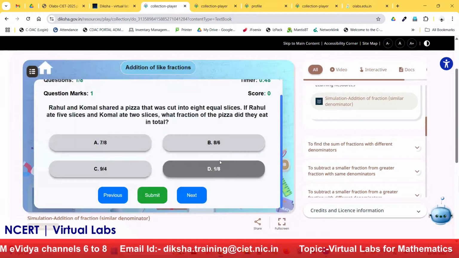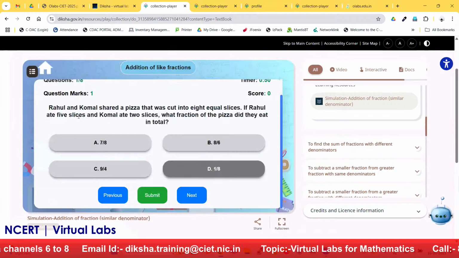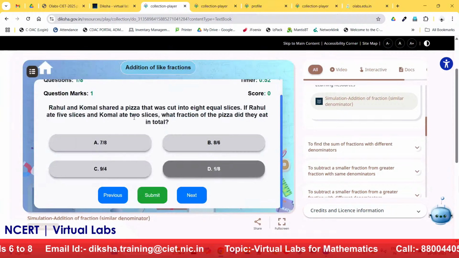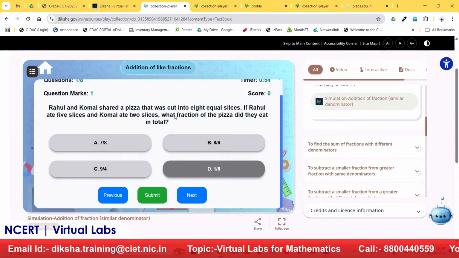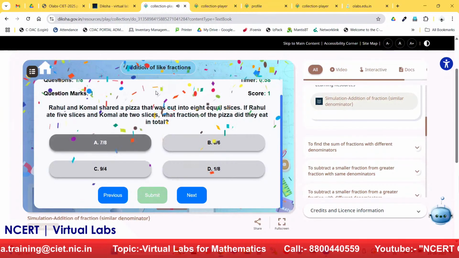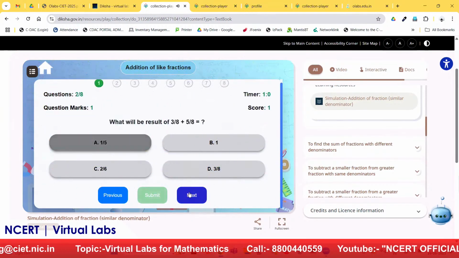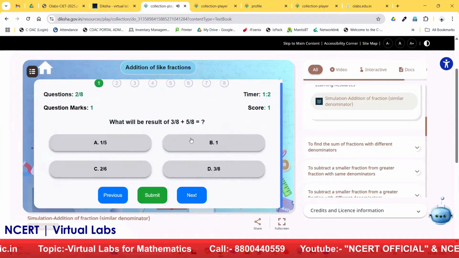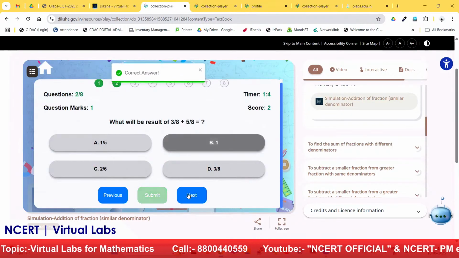So now I get to know like this, and then I will see that Rahul ate 5 and Komal ate 2. So 5 plus 2 is 7 and the total was 8 slices. So my answer is 7 by 8 and I click on submit. My answer is correct. Like this, I will go to the next question and then try to submit these answers.